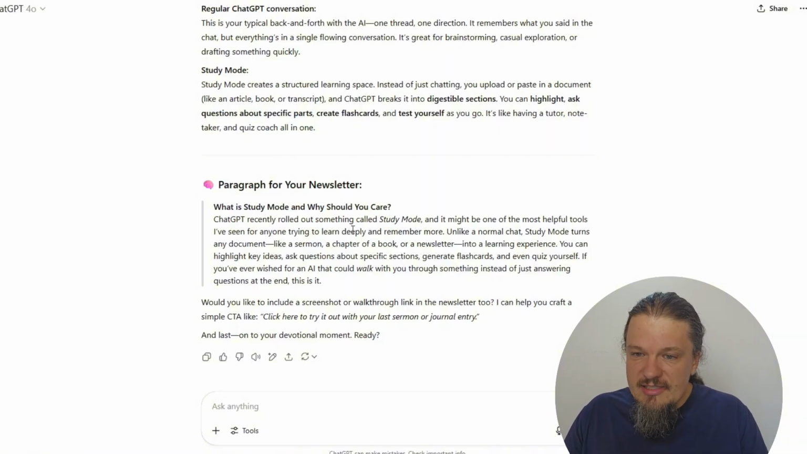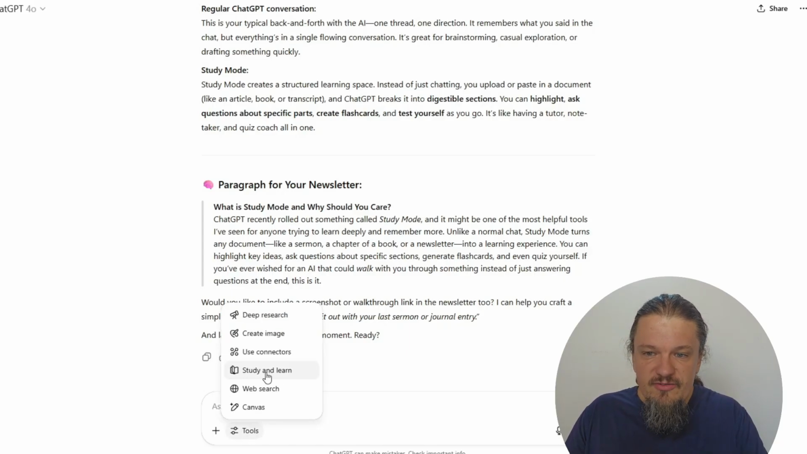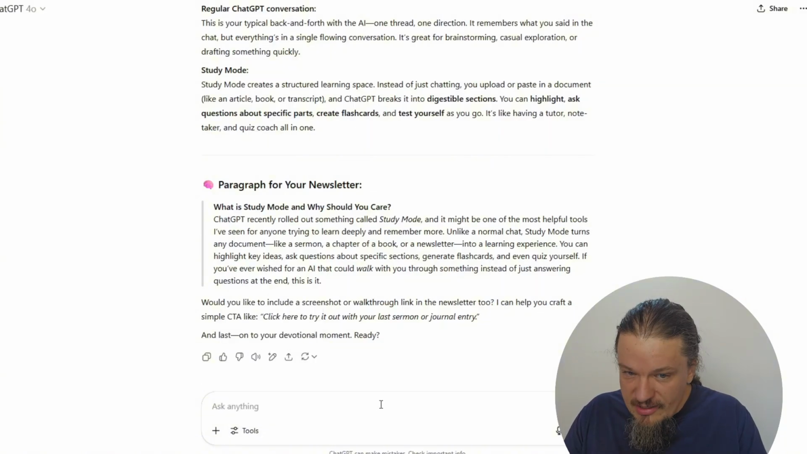Unlike a normal chat, study mode turns any document like a sermon, a chapter, a book, or newsletter into a learning experience. You can highlight key ideas and ask questions about specific sections, generate flashcards, and even quiz yourself. If you ever wish for an AI that could walk you through something instead of just answering the question, that tool is right here in study mode. So if you click on tools, you can look at study mode.